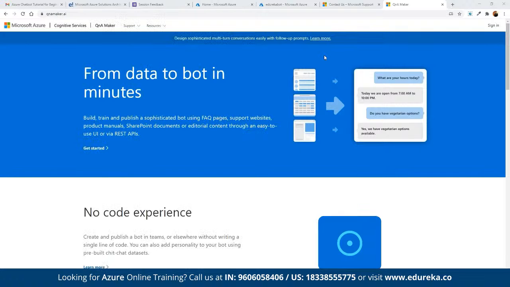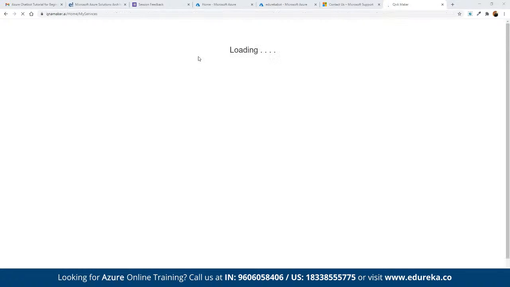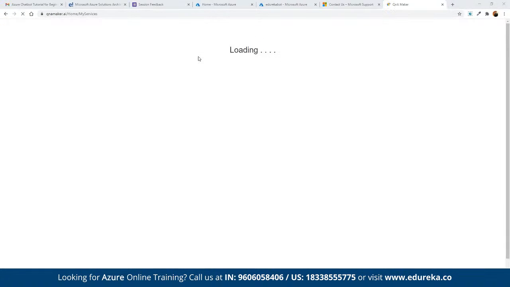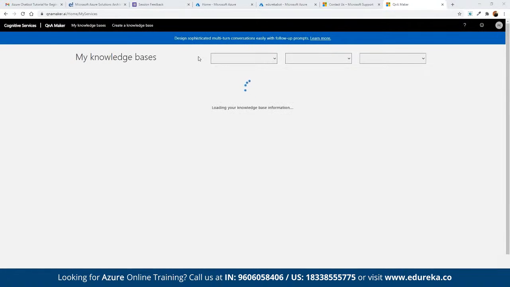Now, to start working on this entire Q&A, we can simply click on create. Here we don't need any kind of coding experience. We can click on get started, and then simply create a Q&A service. Basically we have to create a Q&A service in Azure, and we have to make sure that we have an active account in Azure. Only then will we be able to work with this particular service. We may have to wait for a couple of minutes.